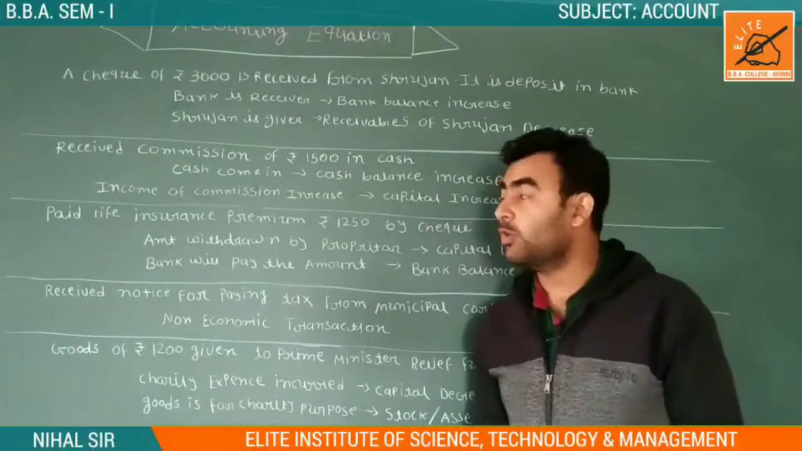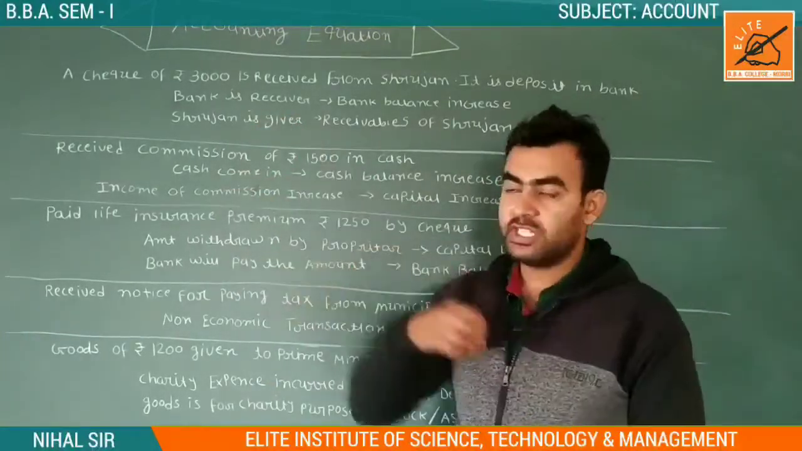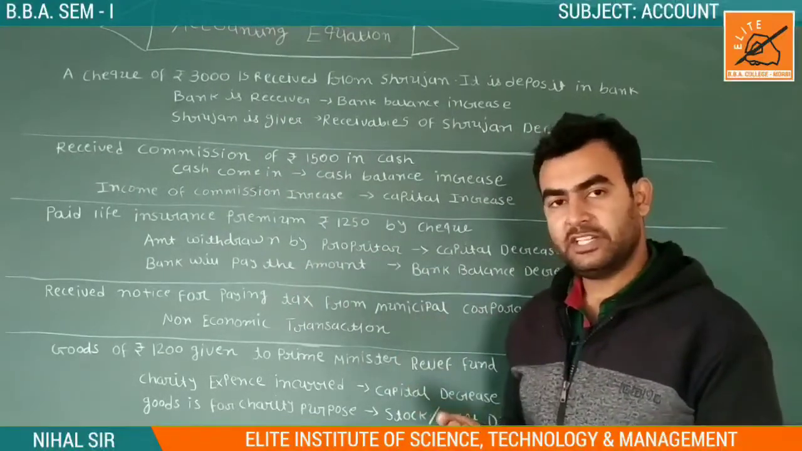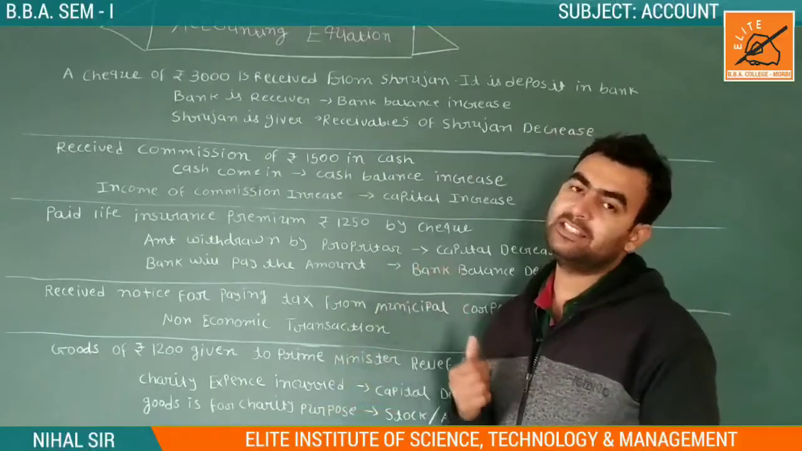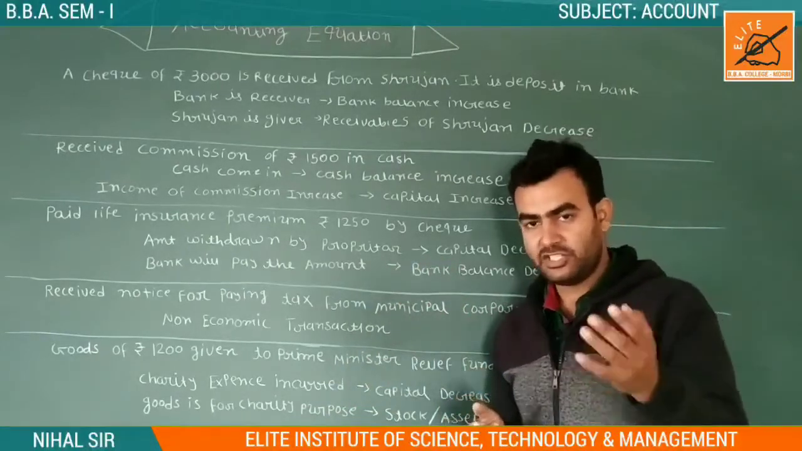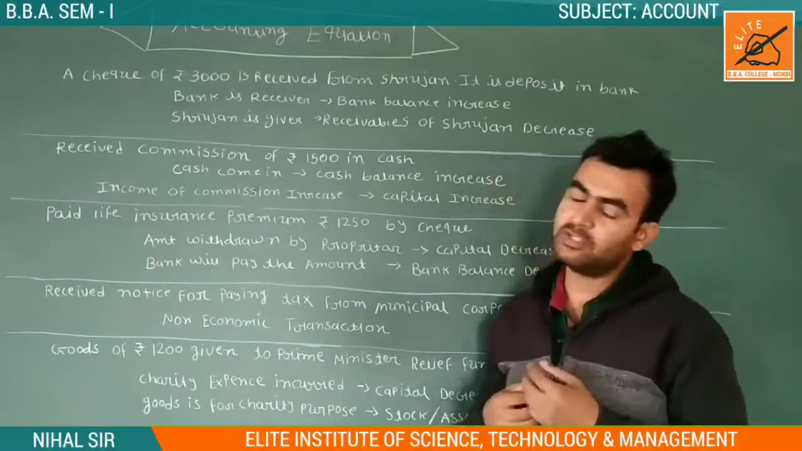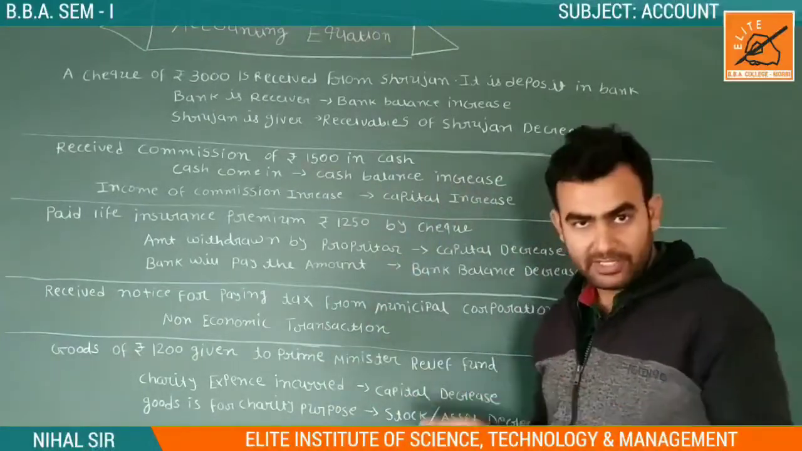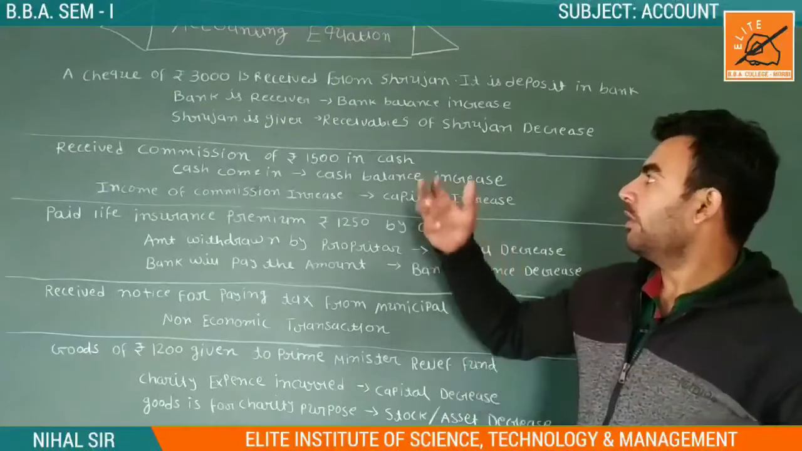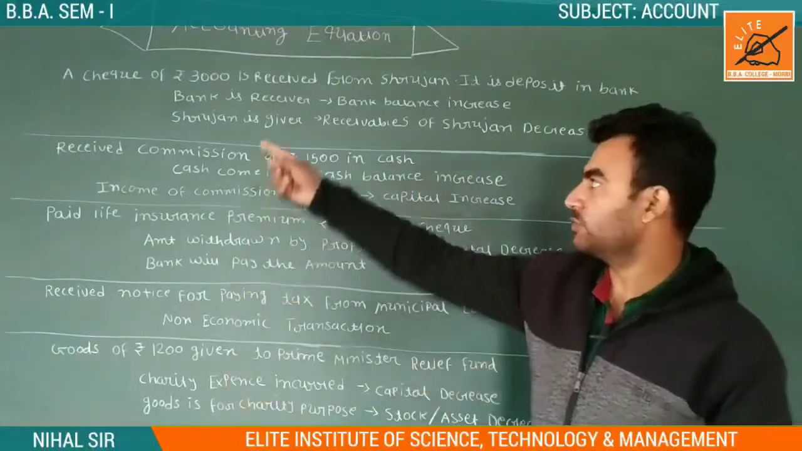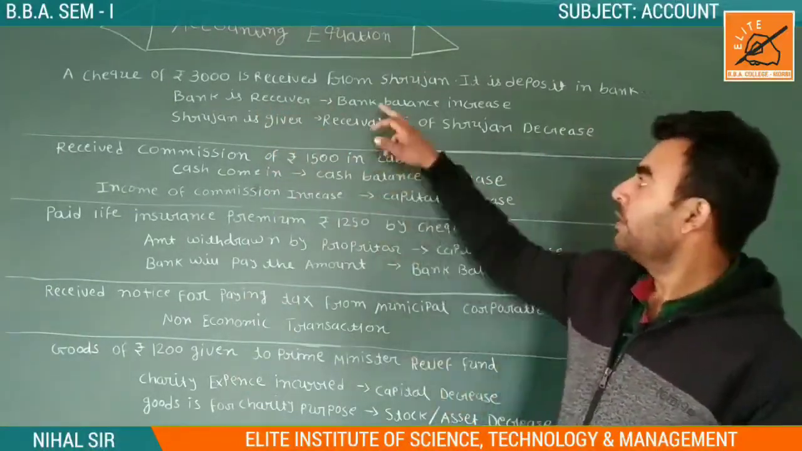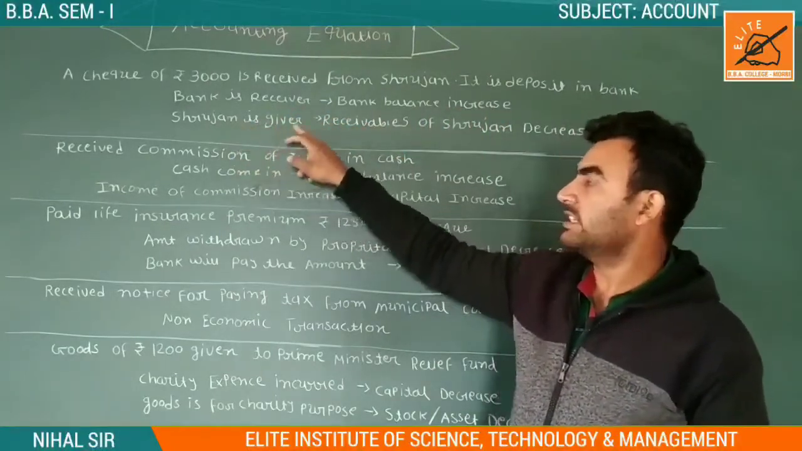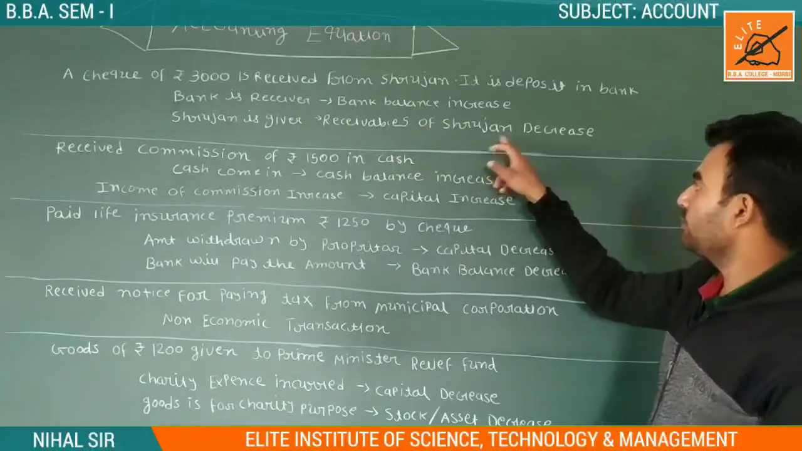So what happens when Srujan gives us a check and we deposit it? Our bank balance is increased. We deposited the check, so obviously our bank balance will increase. And what we were claiming from Srujan, we will no longer claim. So our receivable is decreased. Bank balance is increased because we receive it, and Srujan is the giver, so the receivable of Srujan is decreased.